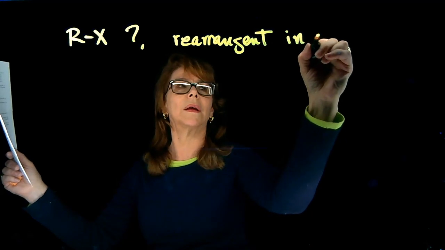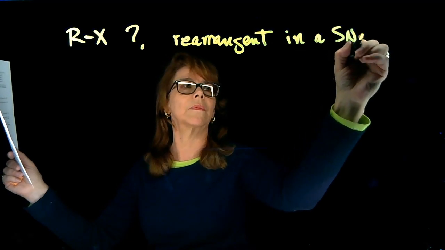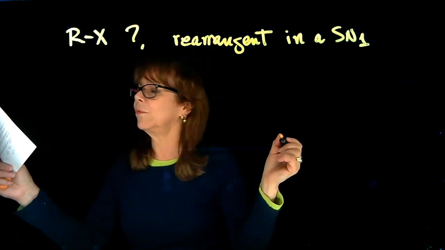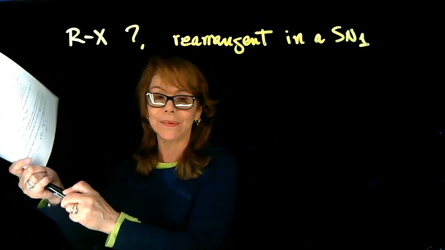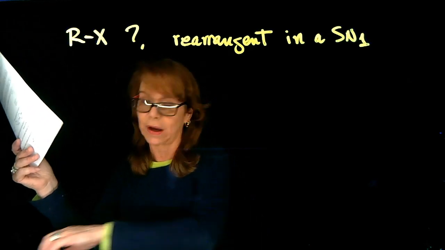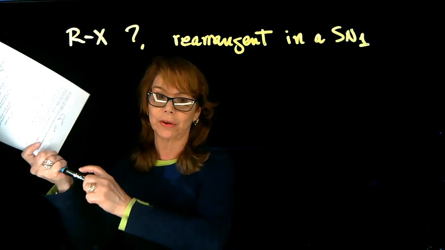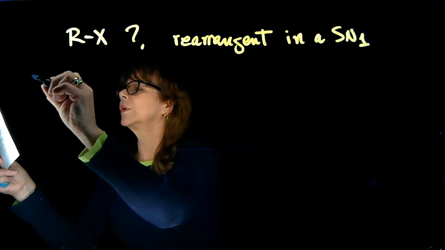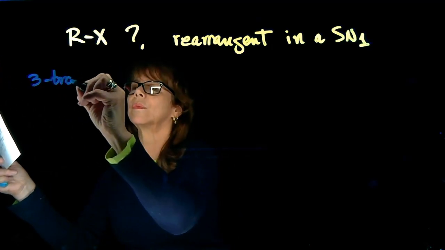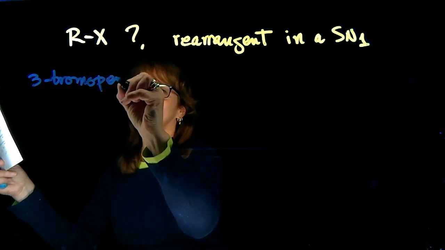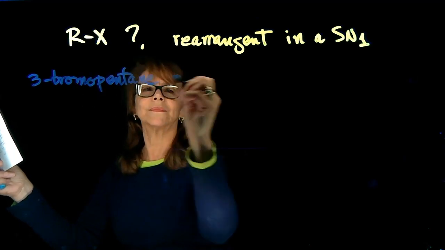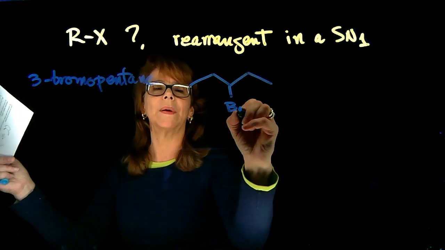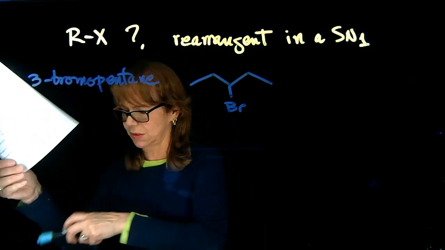in an SN1 reaction, which is the following, and I'm going to give you structures. First, the problem has IUPAC names, so always the first step if you have an IUPAC name is to draw the molecules. So here we have 3-bromopentane, and so we do 1, 2, 3, 4, and 5, bromopentane, 3-bromopentane.